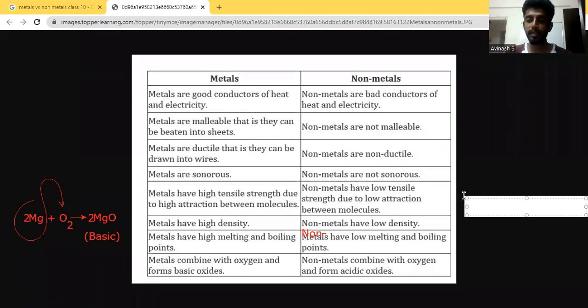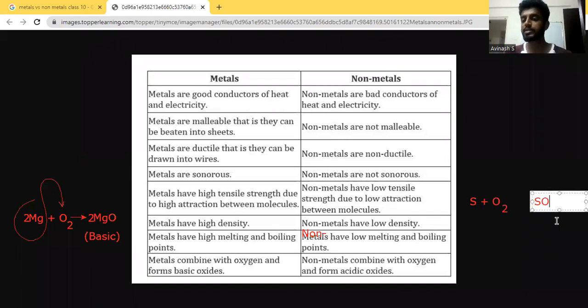An example for a non-metal is sulfur. As we all know, sulfur reacts with oxygen to give sulfur dioxide. And this is a very important gas that we have dealt with in acid rain and greenhouse effect, global warming and all of that. So sulfur is a non-metal. It reacts with oxygen to form sulfur dioxide, which is an acidic oxide. And that is why it is causing acid rain. When it gets mixed with water, it becomes sulfuric acid. So it behaves like an acid, whereas the metallic oxides will behave like a base.